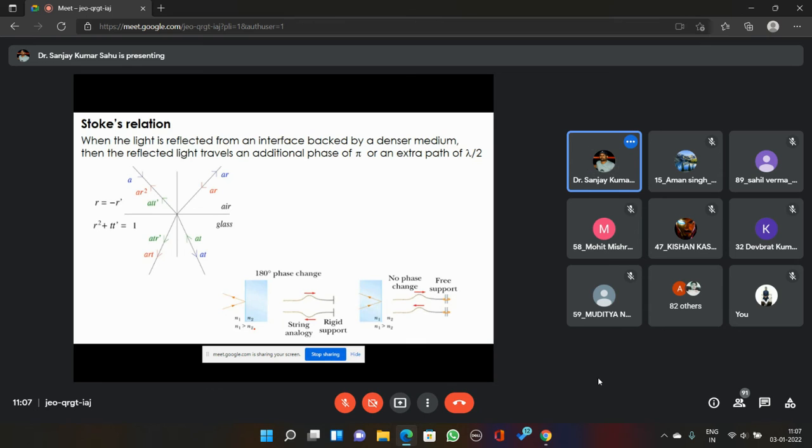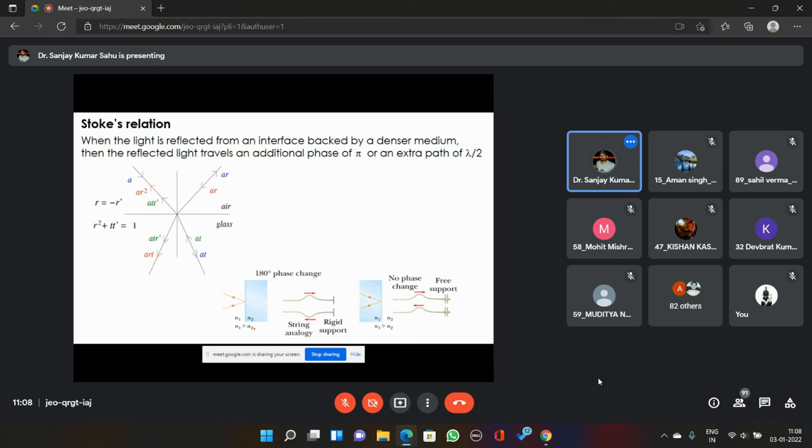Now, what does this Stokes law say? Actually, this is not a law. He derived this concept from electromagnetic theory, boundary conditions. I'm just telling it in terms of a law or in terms of a relation, but this can be derived, this can be proved.